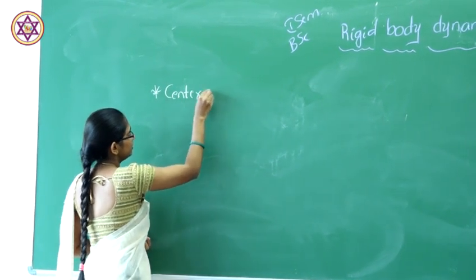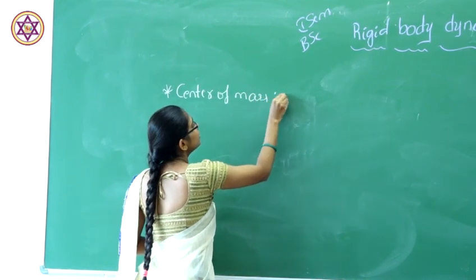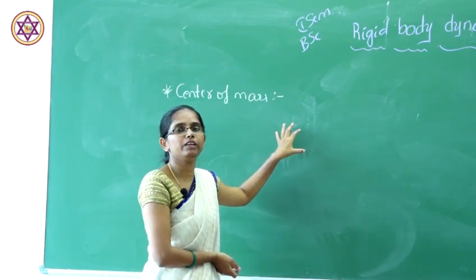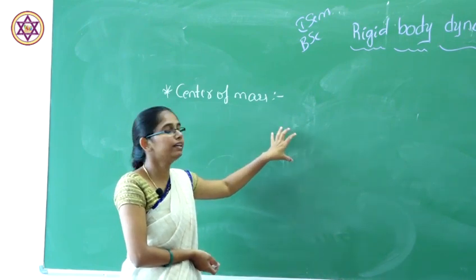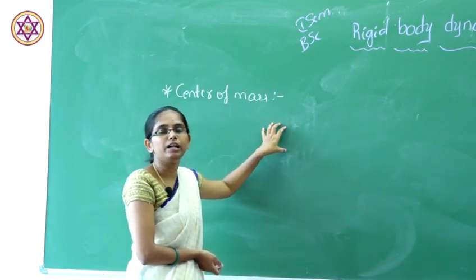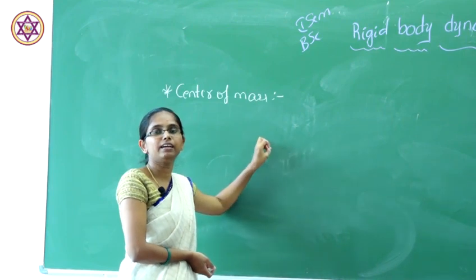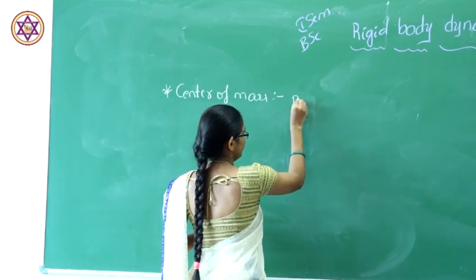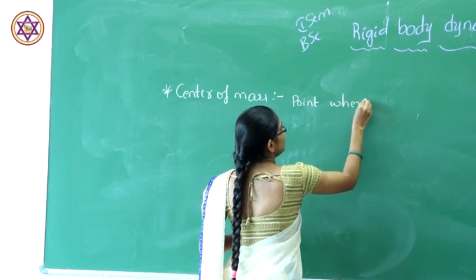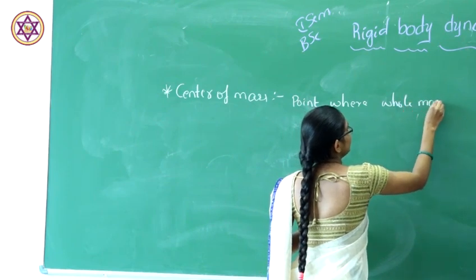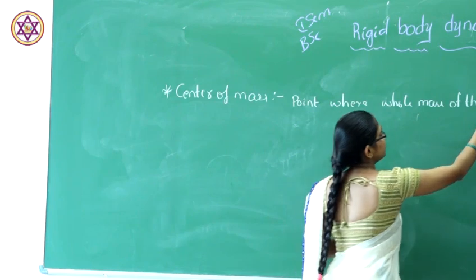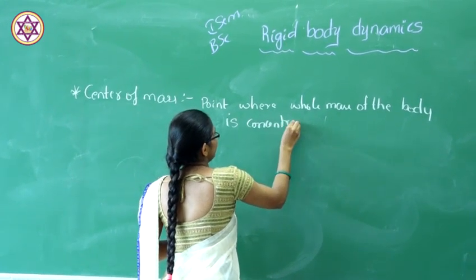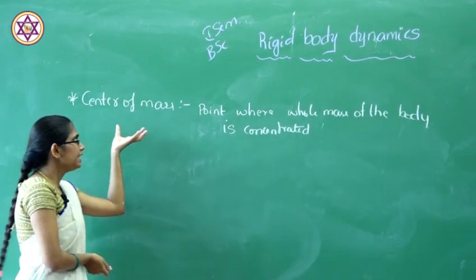center of mass. Center of mass is a point where the whole mass of the body is suspended or concentrated. That means it is the point at which the whole mass of that body is concentrated. We call that point the center of mass.